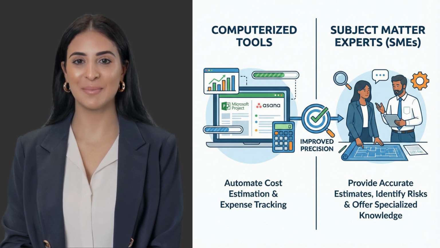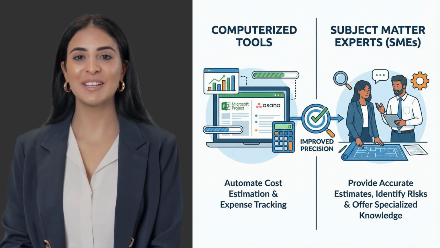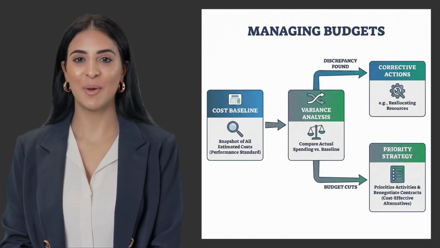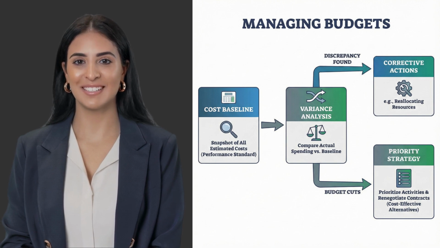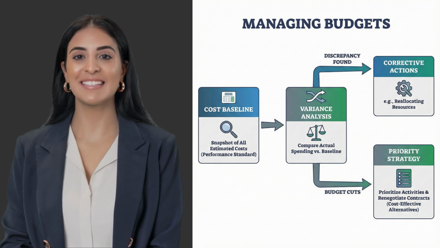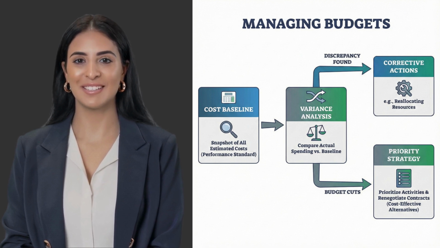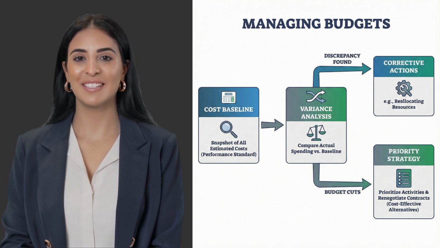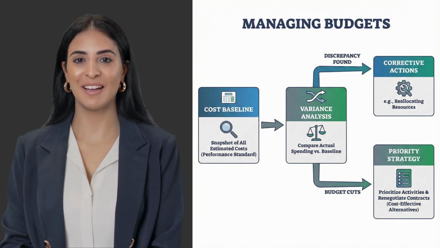Additionally, subject matter experts, or SMEs, play a vital role. Their deep knowledge helps provide accurate estimates for specialized work and identifies risks that might not be evident to the general project team. Once the project is underway, our focus shifts to managing budgets. We establish a cost baseline, a snapshot of all estimated costs, which serves as the standard against which we measure performance. We then use variance analysis to compare actual spending against this baseline. If we see a discrepancy, we can implement corrective actions, such as reallocating resources.